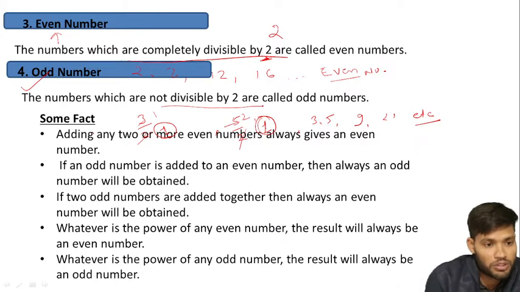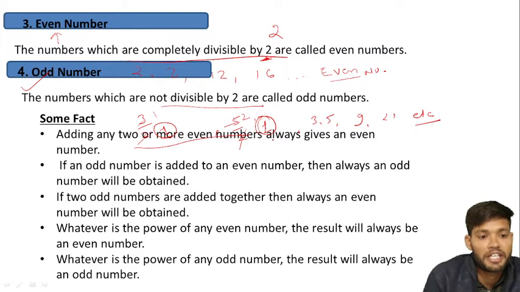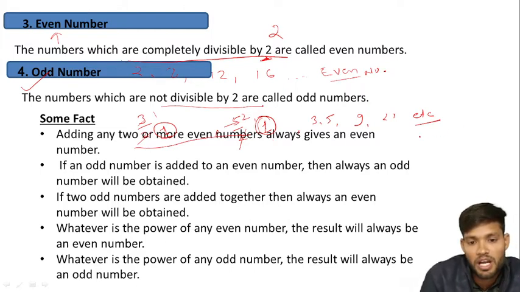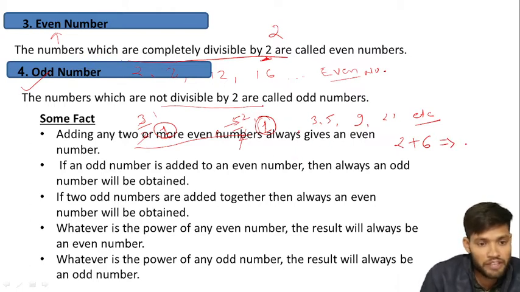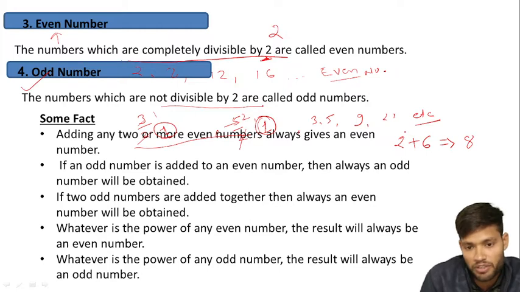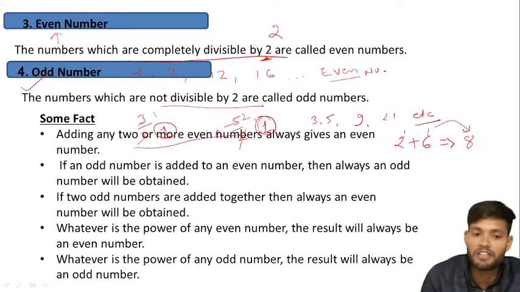Some facts about the numbers. Adding any two or more even numbers always gives an even number. Let us say 2 and 6 are two even numbers I have taken. It means that when we add two even numbers, 2 plus 6, it always gives an even number as the result. One even number plus a second even number gives an even number.